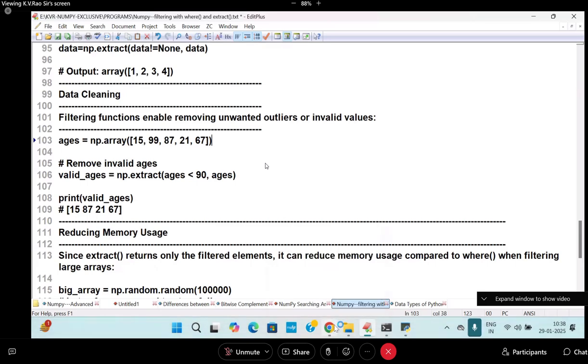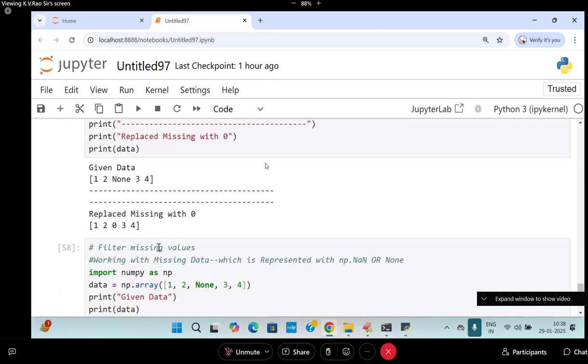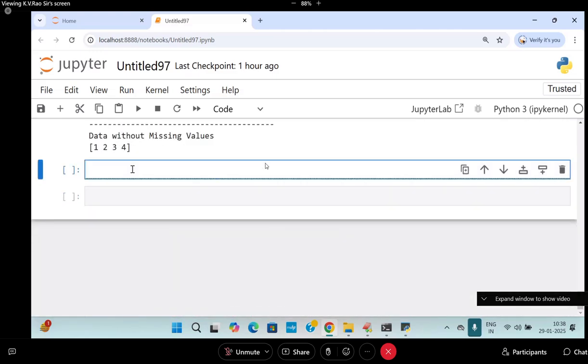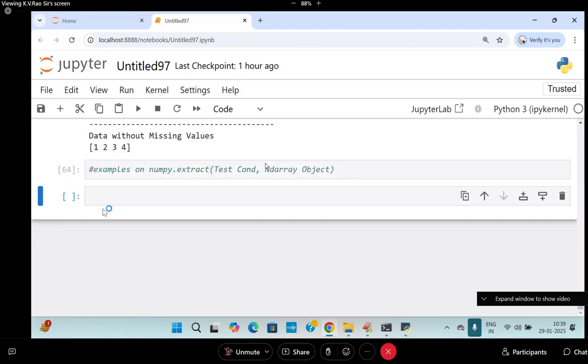So let us take one example on this kind of thing. Here I am going to take an example on which function? NumPy dot extract, with a test condition and an ND array object. Okay. Create one object.